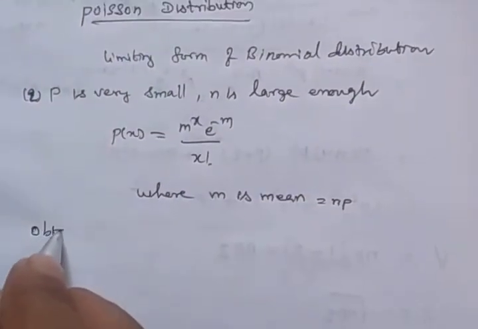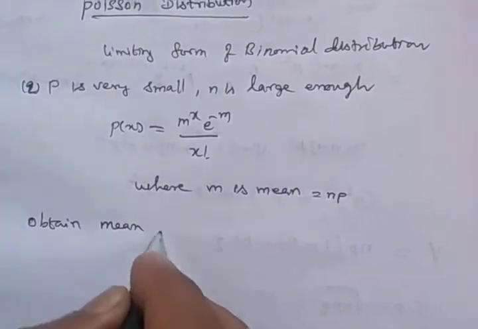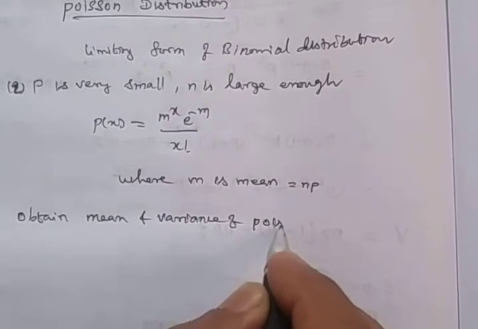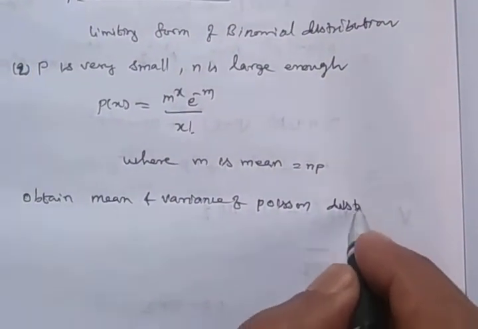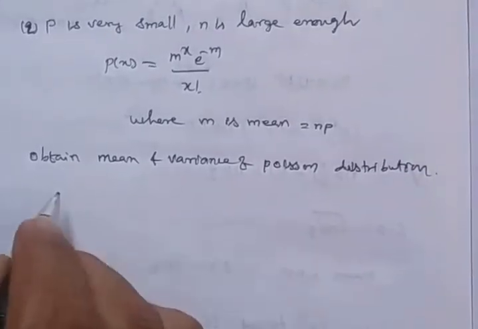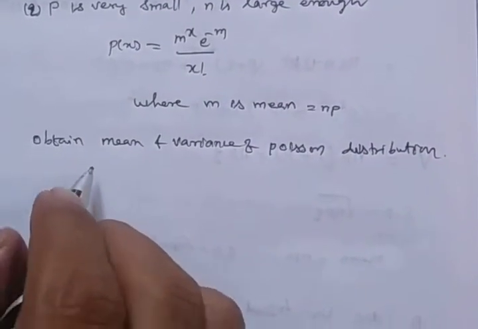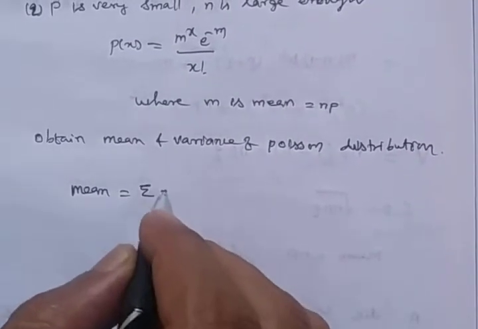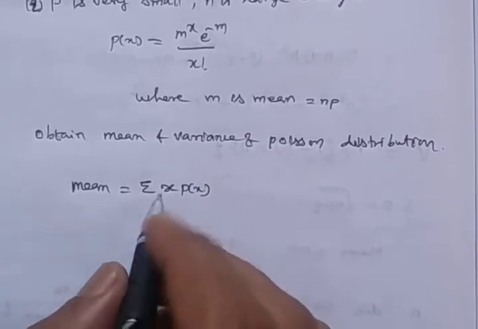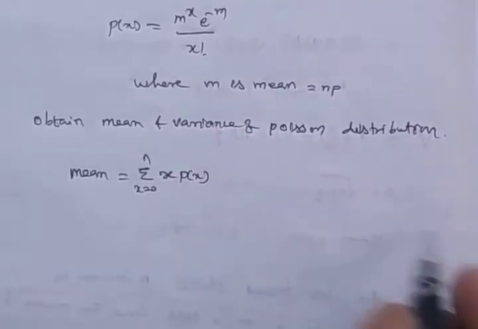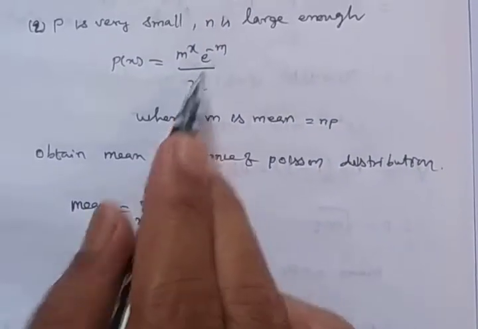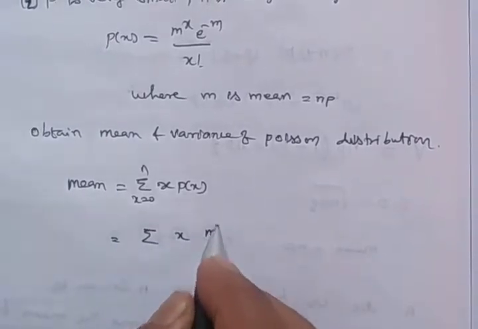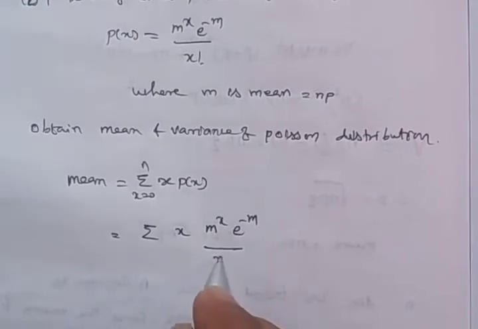Here, obtain mean and variance of Poisson distribution. So we have discussed in binomial distribution, average or mean, we can write it as summation of x into p of x, where x is 0 to n. Here p of x is m power x into e power minus m by x factorial. So summation x into m power x into e power minus m dividing by x factorial.